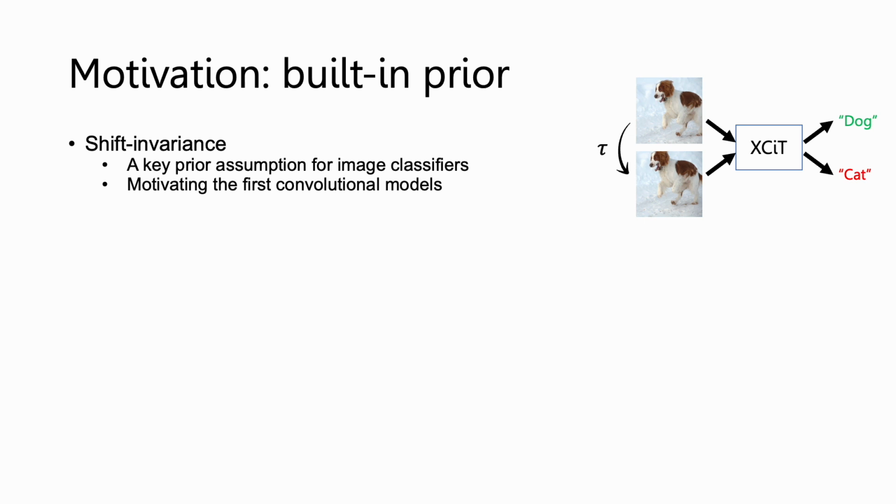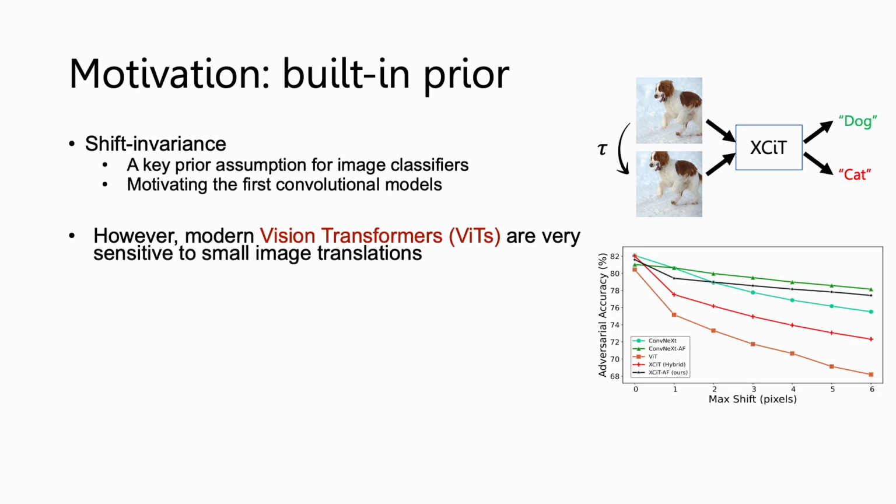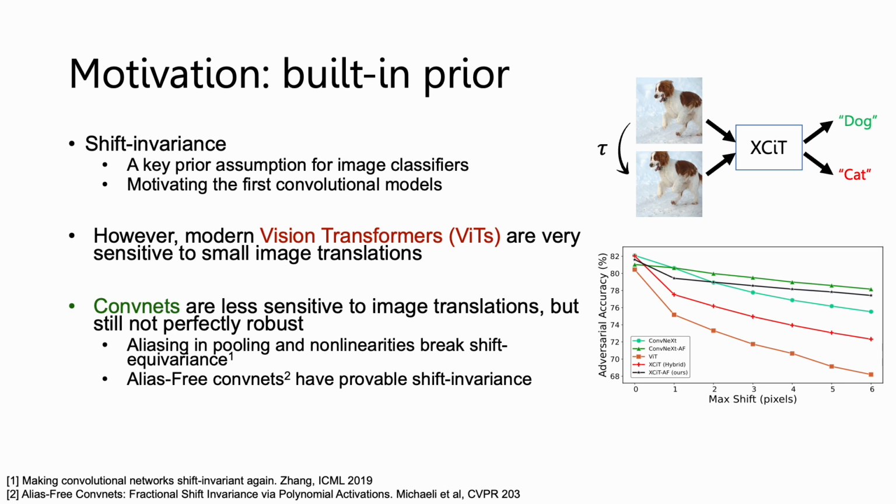It's reasonable to assume that a small translation of an image does not change its class. This idea motivated the design of early convolutional models. Transformers, however, were initially designed for sequential tasks and are therefore quite sensitive to image translations. Although convolutional networks are less sensitive, they are not perfectly shift invariant due to aliasing and downsampling in nonlinearities that